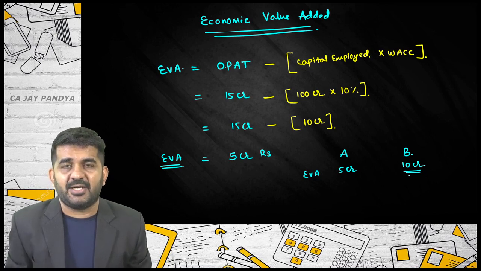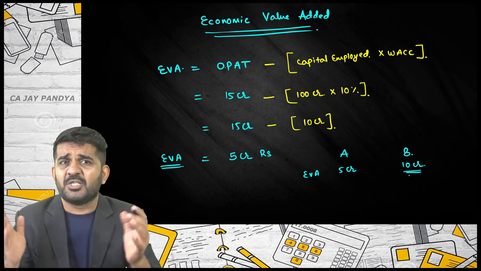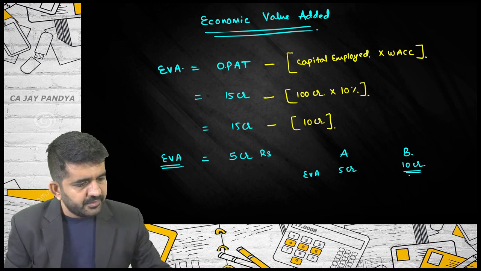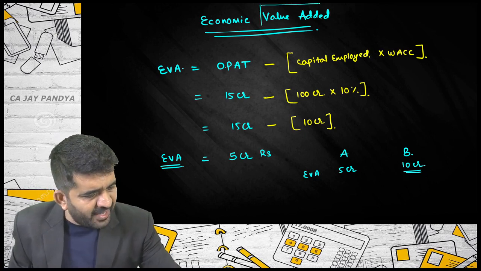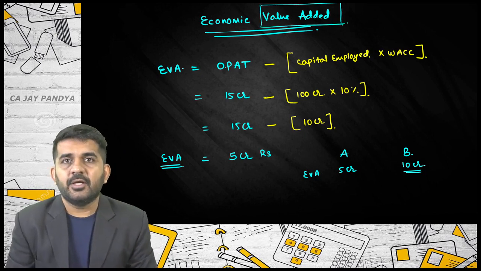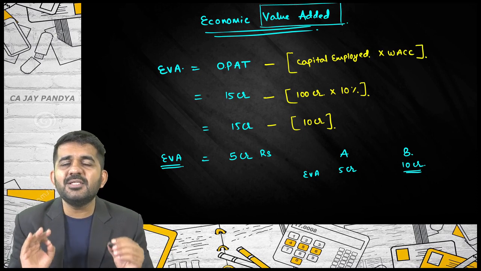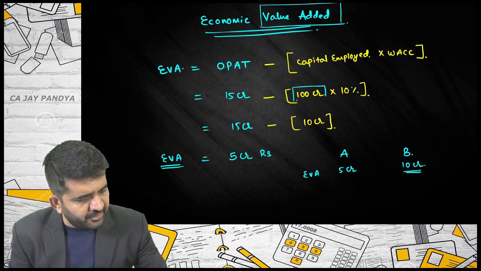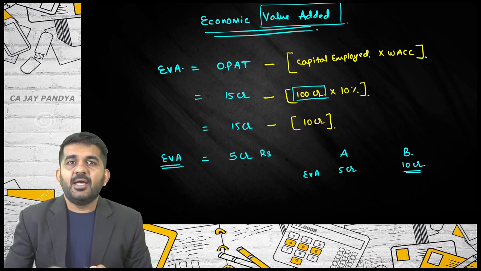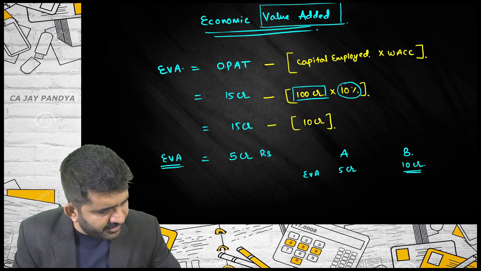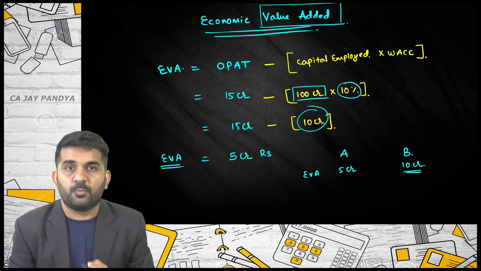So why is it termed economic value added? Please try to understand. Economics is about money, or the optimal utilization of money. Economic value added. So, for this company which has invested 100 crore rupees, the total return to all stakeholders comes to 10%, that is 10 crore rupees.